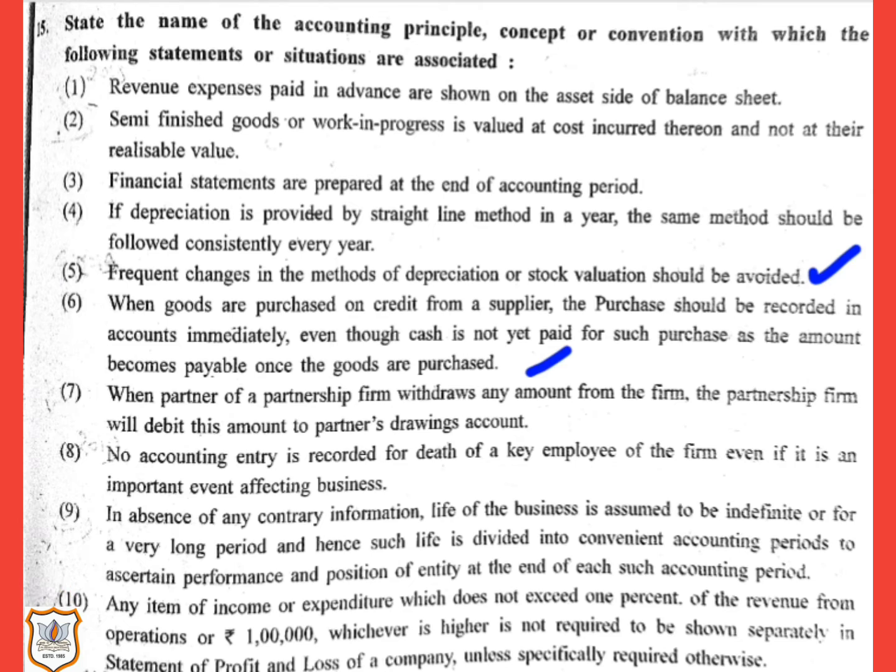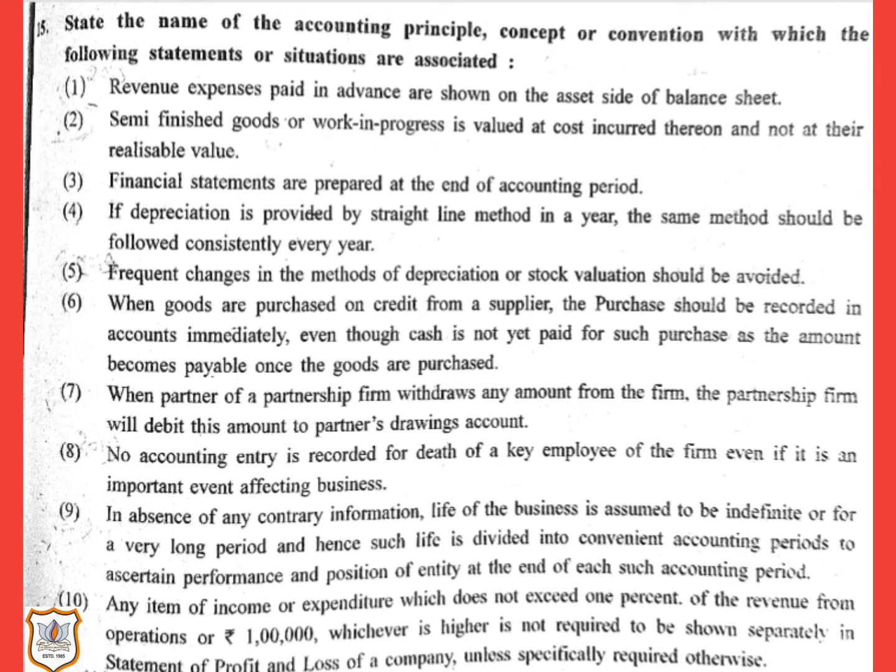The next is seventh one. When partner of a partnership firm withdraws any amount from the firm, the partnership firm will debit this amount to partner's drawings account. Here, this statement is associated with accounting entity concept, or we can say separate entity concept.